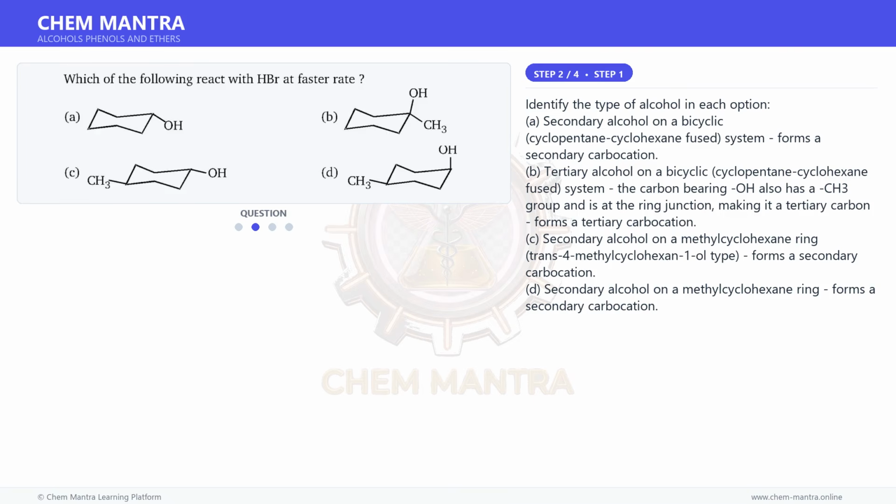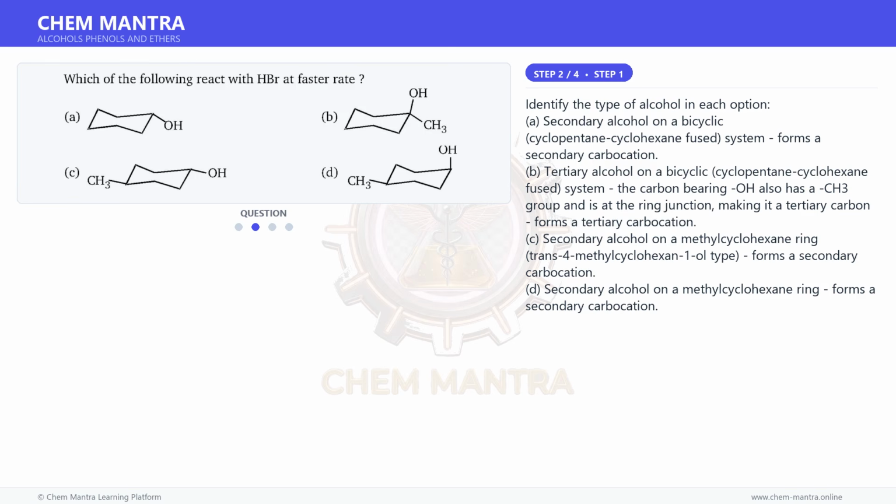Moving on to the next step. Identify the type of alcohol in each option. A. Secondary alcohol on a bicyclic, cyclopentane cyclohexane fused system forms a secondary carbocation. B. Tertiary alcohol on a bicyclic, cyclopentane cyclohexane fused system.